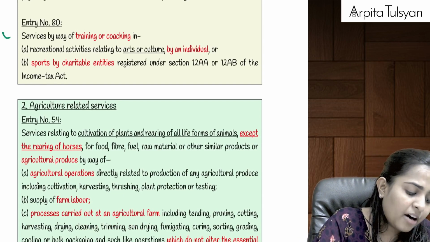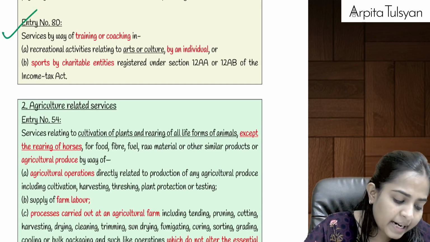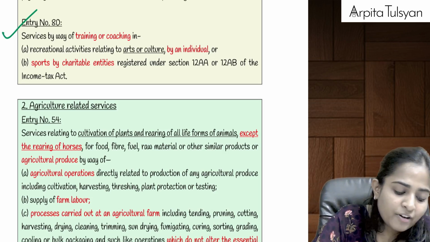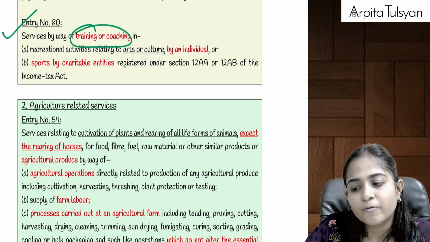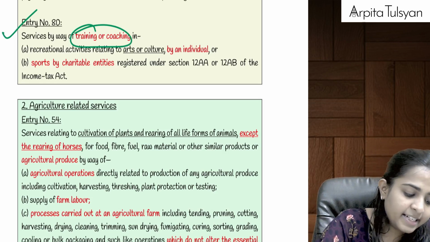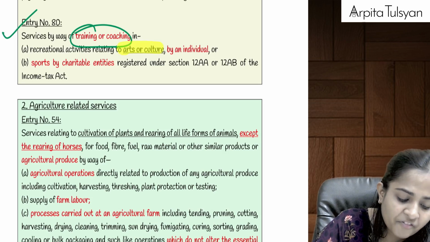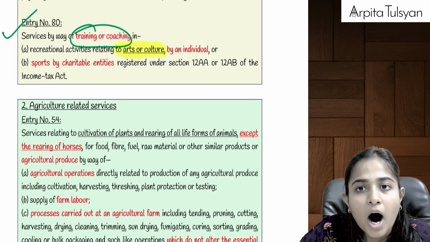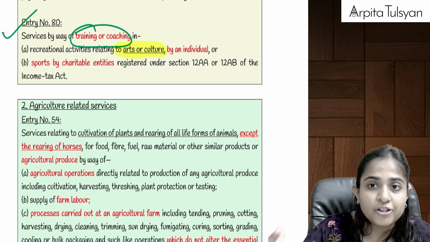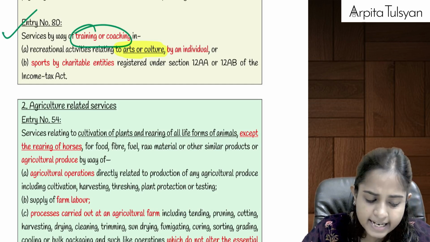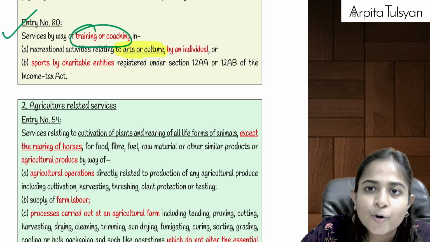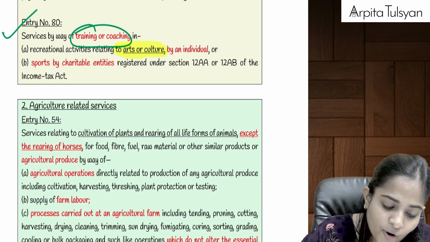Okay. Then after that, going to the next one, entry number 80. What is entry number 80 talking about? Services by way of training or coaching. Someone is giving us training or coaching in some recreational activities. In recreational activities they have specified something relating to arts or culture, okay, dance etc. will come under culture. So if someone is providing you training or coaching in arts or culture, and if that